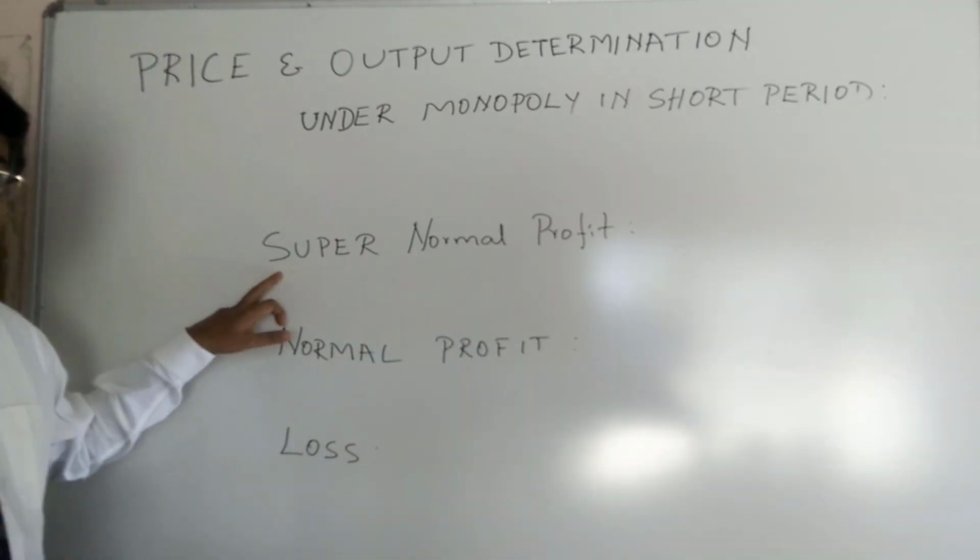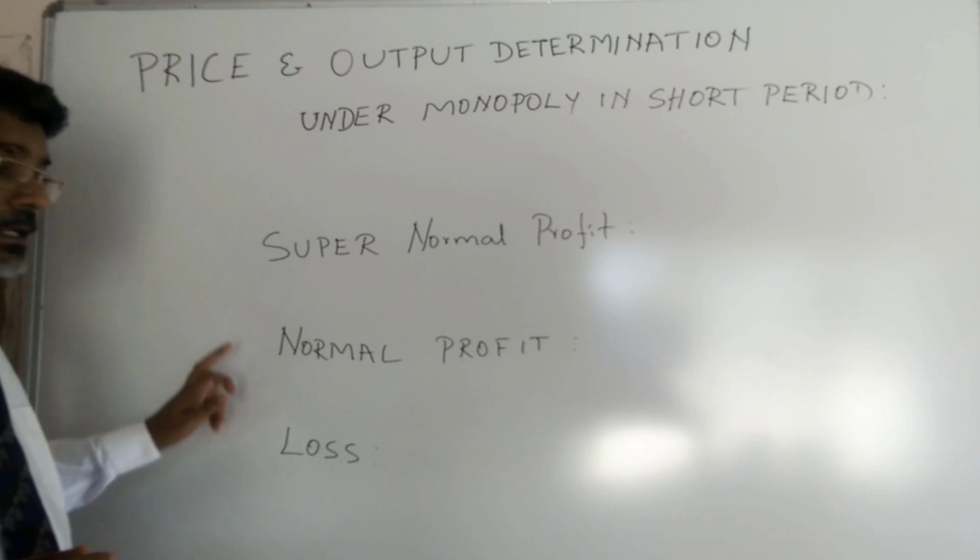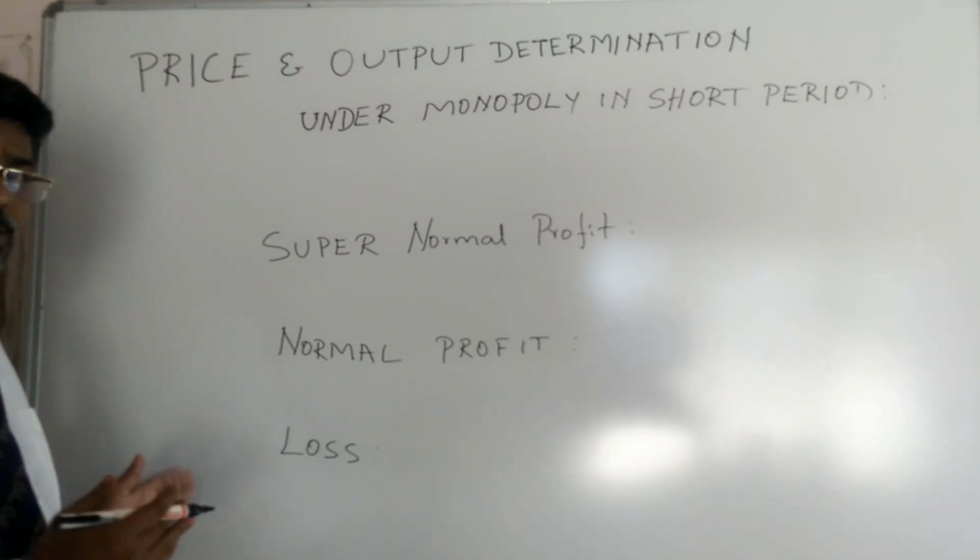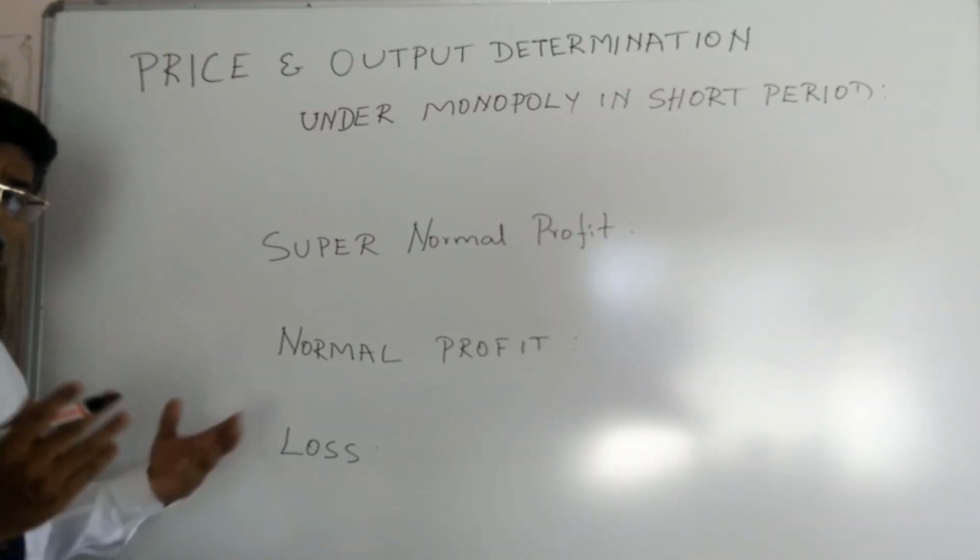Either he can earn a supernormal profit, or he can get normal profit, or he can also suffer from loss. So how will it be?